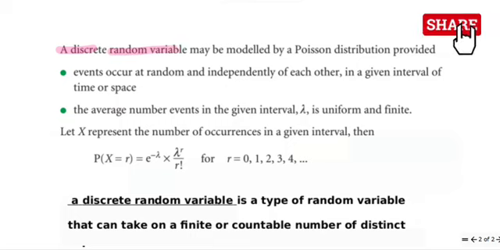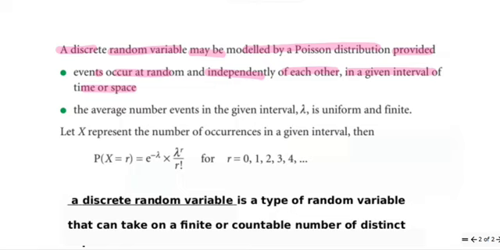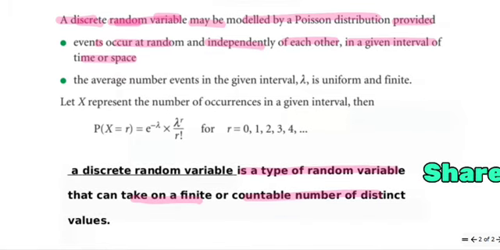A discrete random variable may be modeled by a Poisson distribution provided events occur at random and independently of each other in a given interval of time or space. So here they are saying a discrete random variable. What is said to be a discrete random variable? It is a type of random variable that can take a finite or countable number of distinct values. That means we can count the number of cars met with an accident, or the number of persons who went to the mall. All these things we are able to count and they are finite. So that is said to be a discrete random variable.